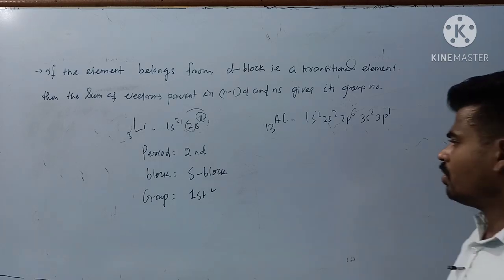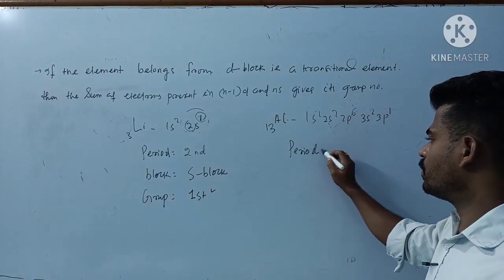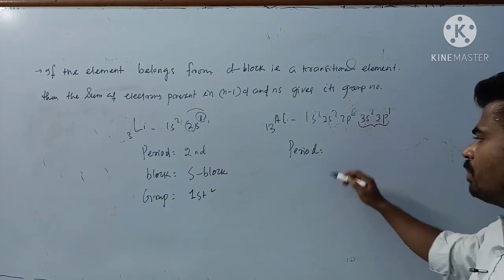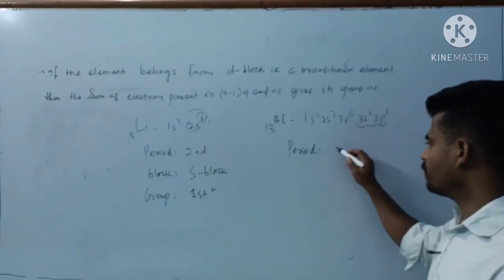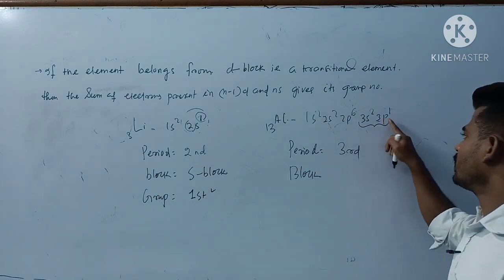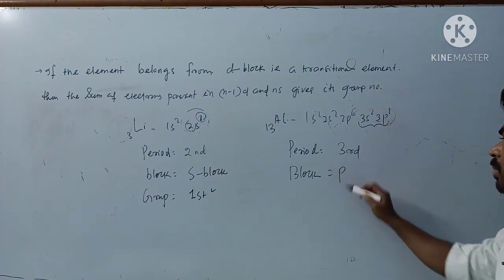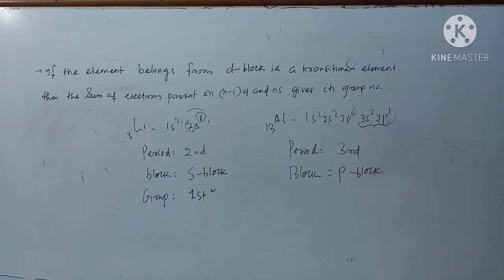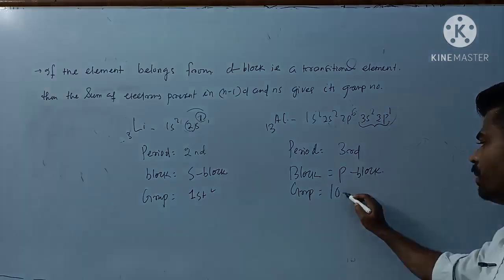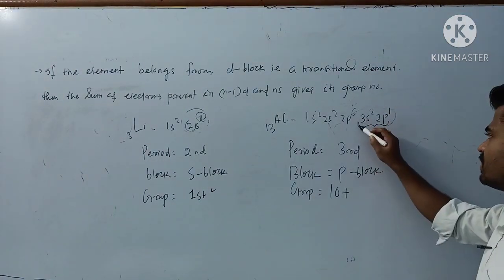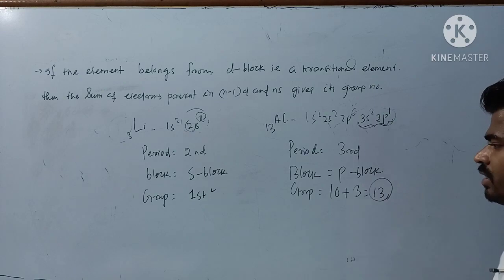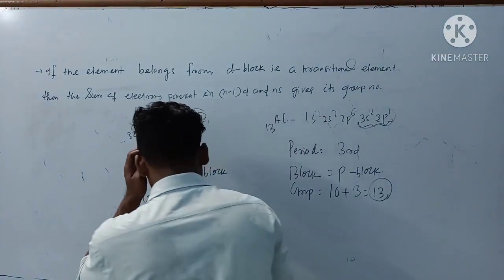That clear? So now period, tell me, period corresponds to the highest value of n, that will be 3p. So this one is valence shell, highest value of n, that is equal to 3, so period will be third period. Then tell me the block, last electron enters into p, so block will be p block. For p block, I have told you how you can predict its group number, that will be 10 plus the number of electrons present in the valence shell. So this is the outermost shell, 2 plus 1, 3, so that will be group number 13, a 13th group element. Clear?